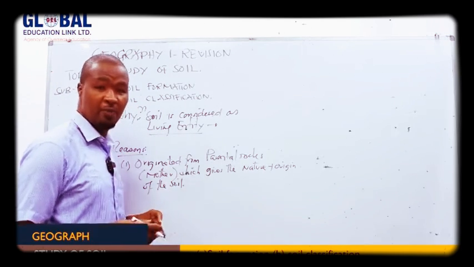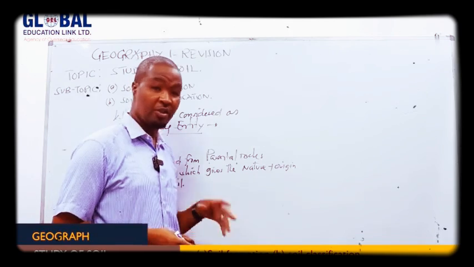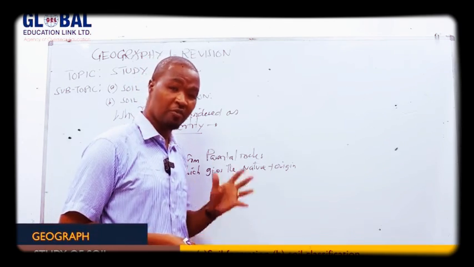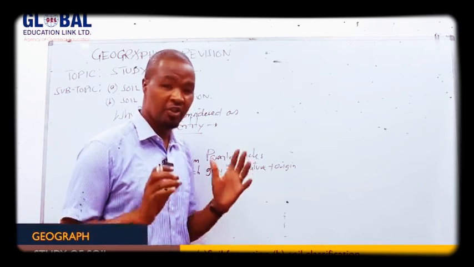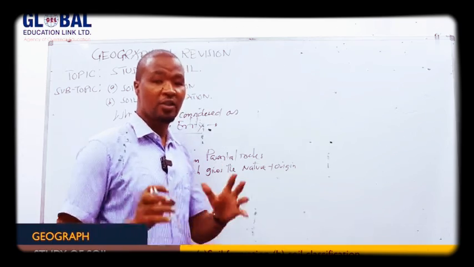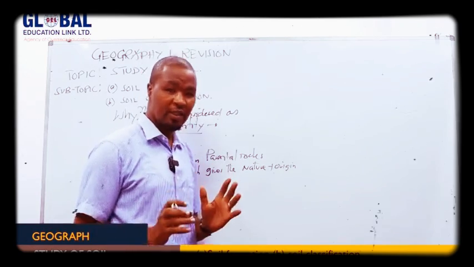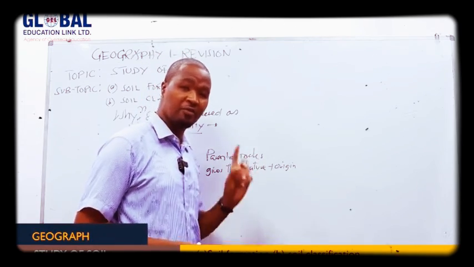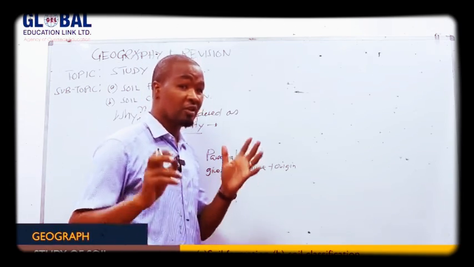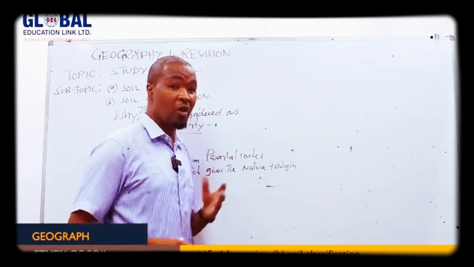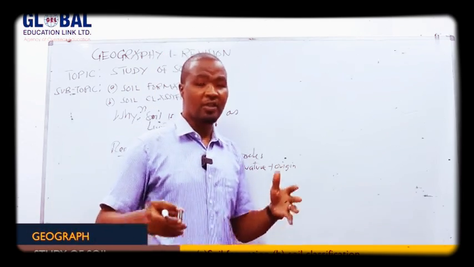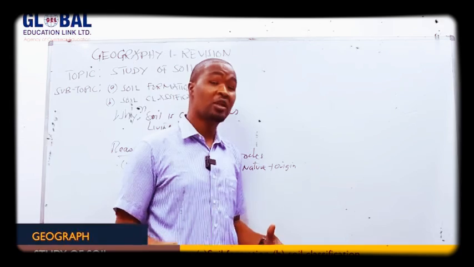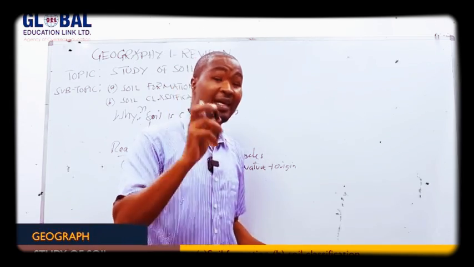As you can see today, maybe why this soil is red, it means it is red because the parent rock which has disintegrated into soil is red in color. Why is this soil white in color? It is white because the parent rock which has disintegrated into the soil is whitish in color, for instance, the calcium carbonate rocks. Why is this soil called a sandy soil? It is called a sandy soil because it has originated from the sandstone.